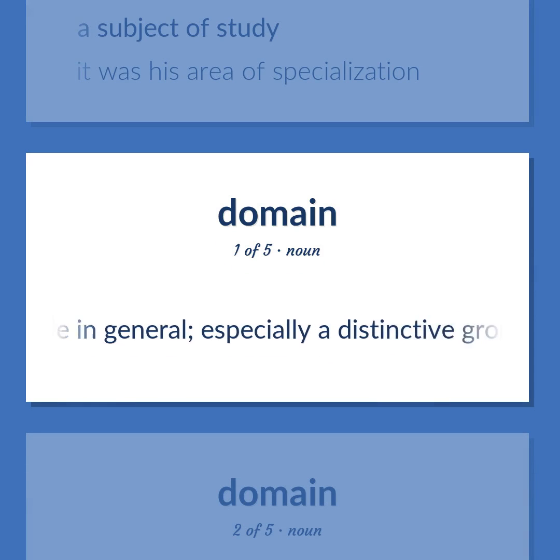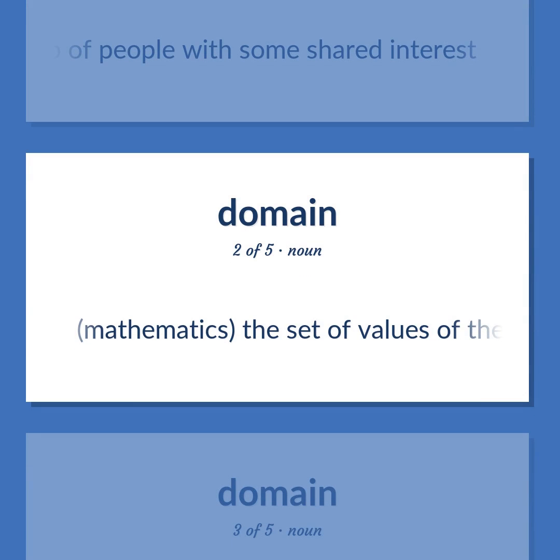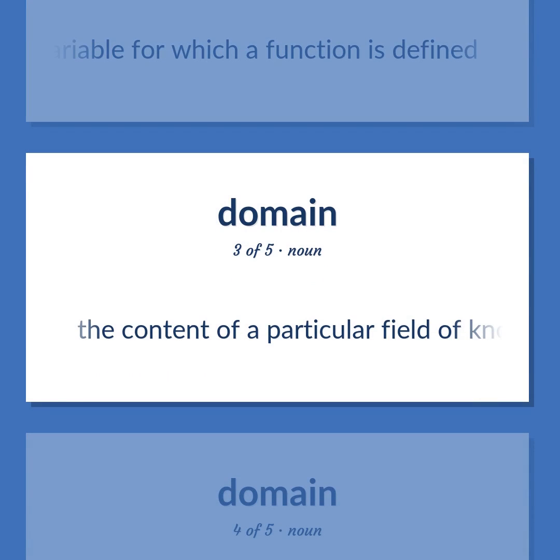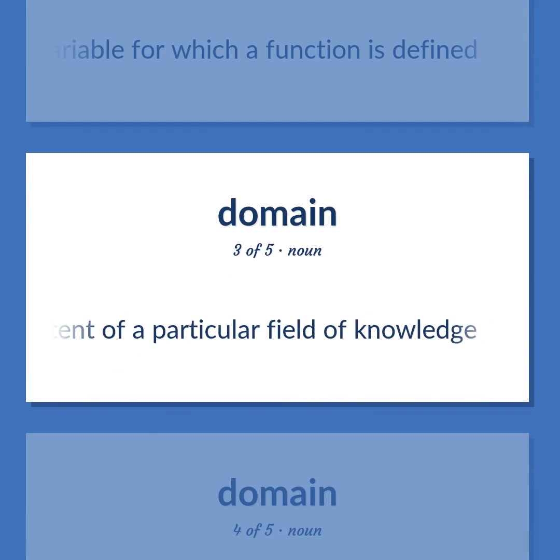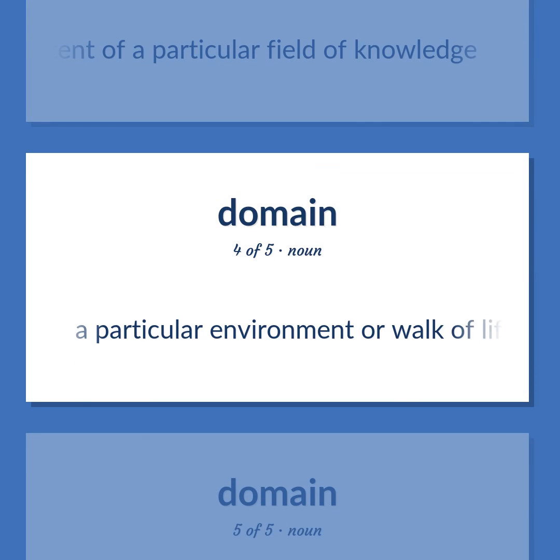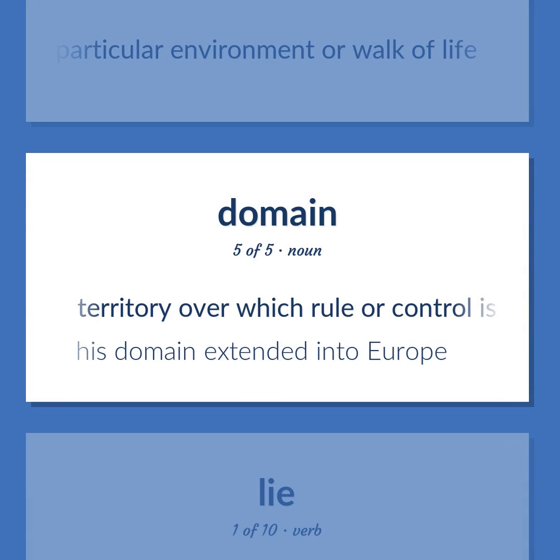People in general, especially a distinctive group of people with some shared interest. Mathematics, the set of values of the independent variable for which a function is defined. The content of a particular field of knowledge. A particular environment or walk of life. Territory over which rule or control is exercised. His domain extended into Europe.